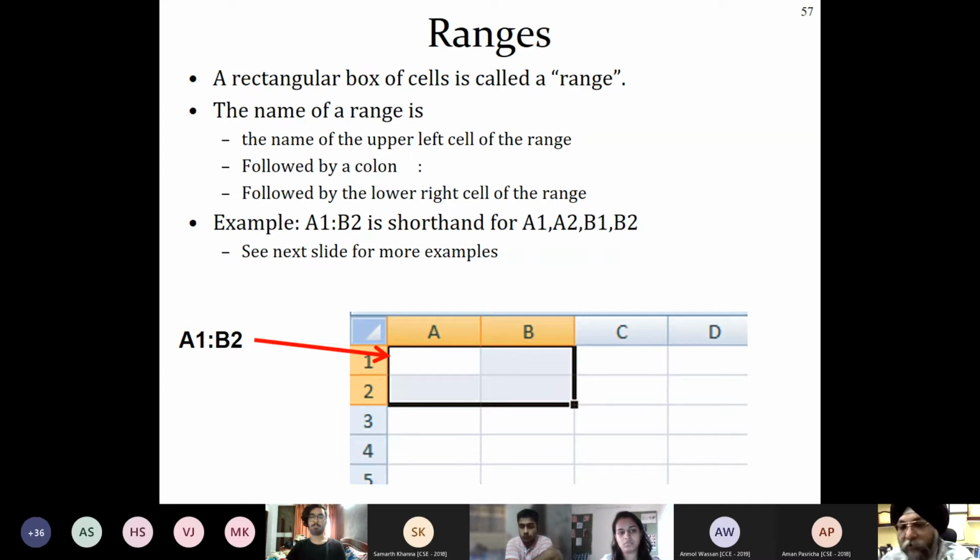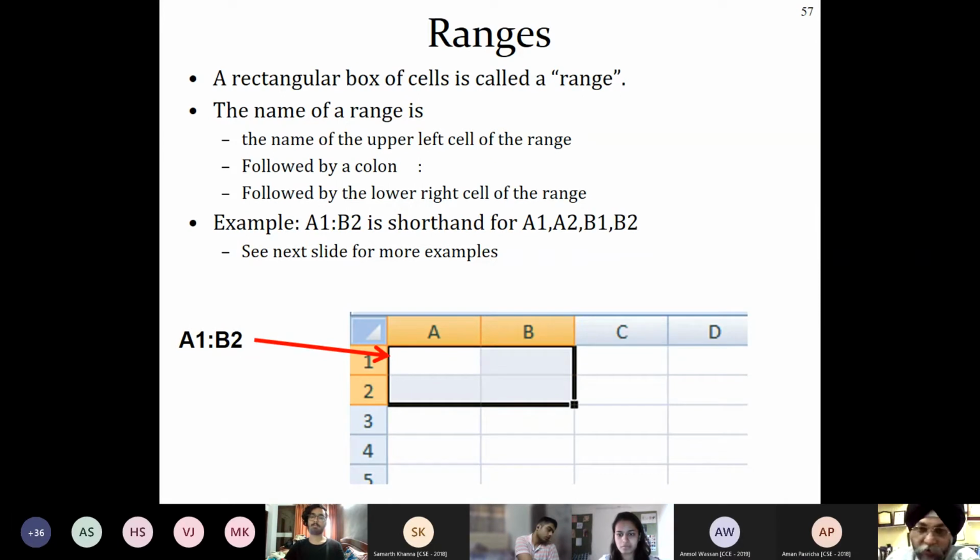Even if you select a larger box, it will be called a larger range. The name of the range is the name of the upper left cell of the range, followed by a colon, and then followed by the lower right cell.